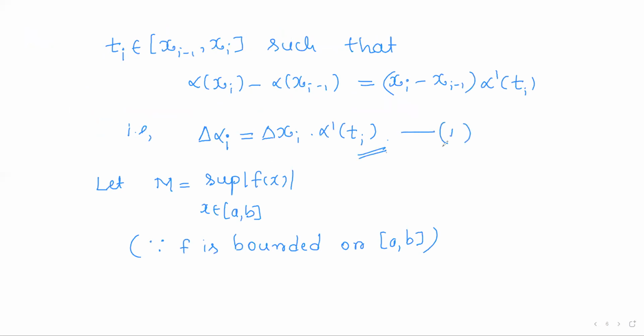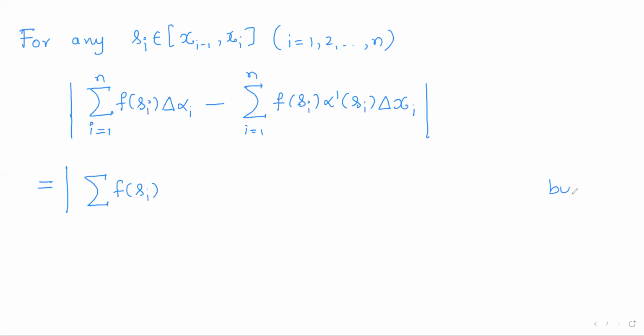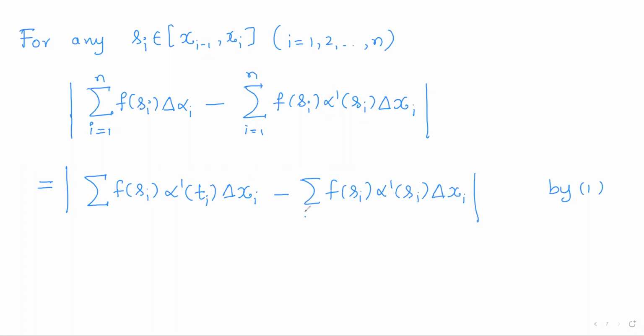So okay, call this equation 1. By equation 1, delta alpha i is, I'll interchange the order, alpha dash of ti into delta xi minus, the second summation as it is, alpha dash of si delta xi, i running from 1 to n. Now observe that both summations are running on the same index, so we can combine the summations, i running from 1 to n. So this term minus this term.